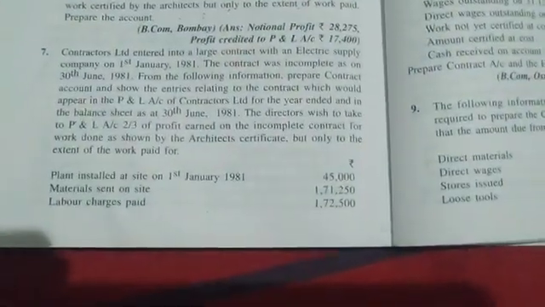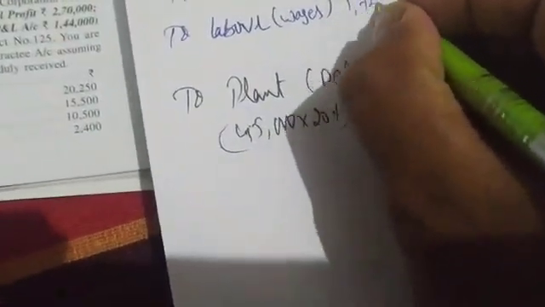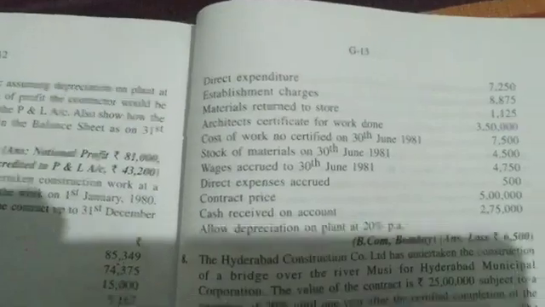Done. Materials sent on site. So this is materials. How much? 1,71,250. Next, labor charges paid. We have outstanding wages, right? So to labor, nothing but wages. How much is the value of wages? 1,72,500. 1,72,500.